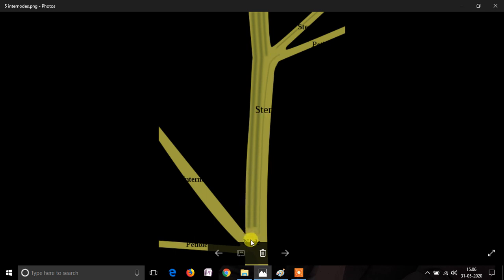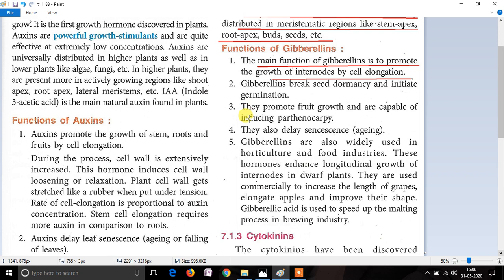At the bottom of the picture, this is also the node region of the twig. And the portion between the two nodes where the cursor is moving is called the internode. Gibberellin hormone is actually responsible for the elongation of the internode regions of the stem or the twigs. This is the main function of gibberellin.